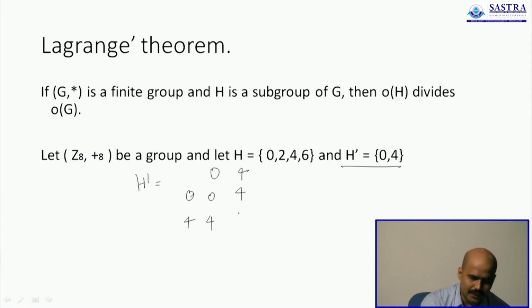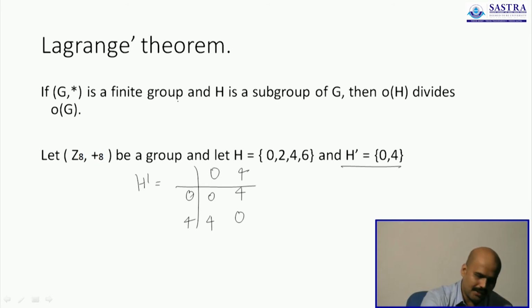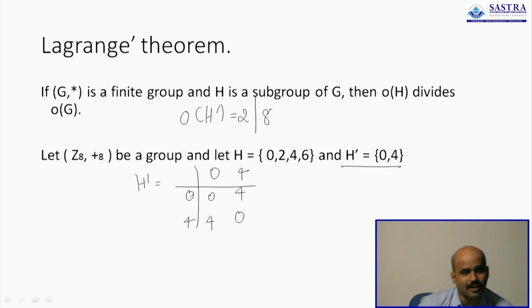And 4 with 4 is 8, which is actually 0. So 4 is its own inverse, 0 is its own inverse, the set is closed, the set has an identity element, therefore this subset obviously forms a subgroup. But what's the surprise again here? Consider the order of h dash, which is 2, and 2 clearly divides 8.